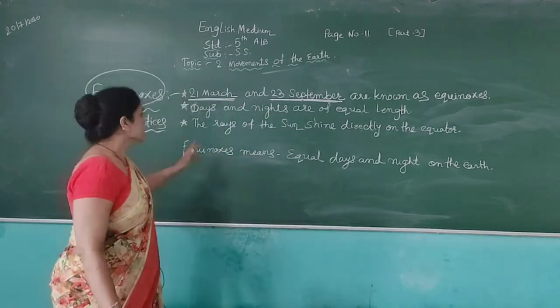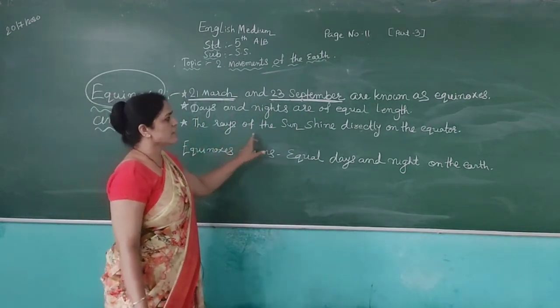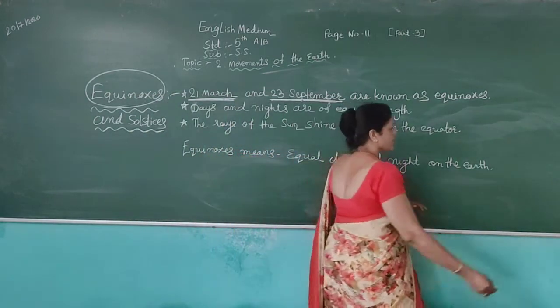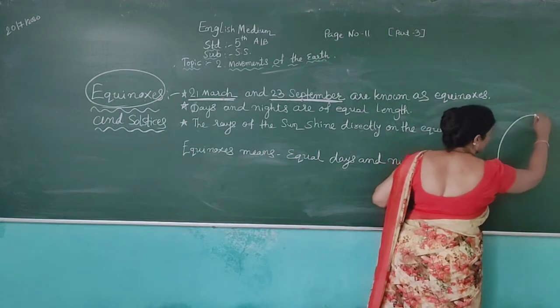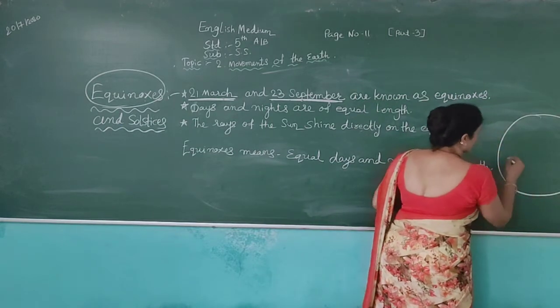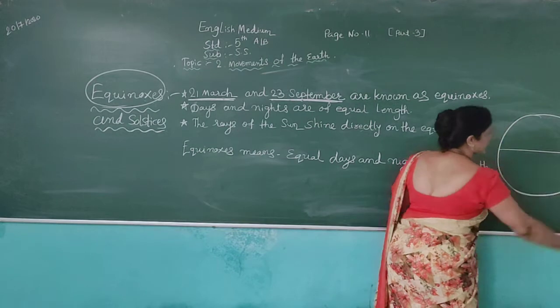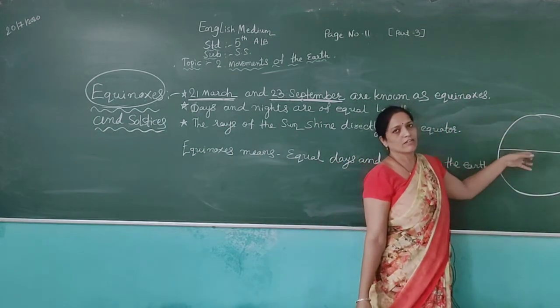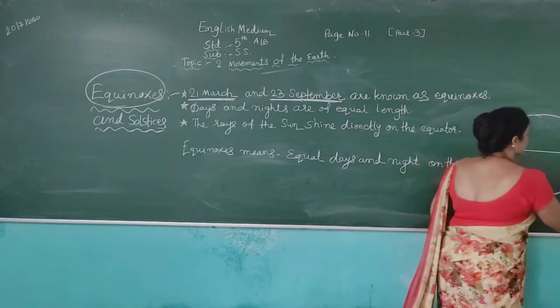The rays of the sun shine directly on the equator. In the last chapter, I taught you about the equator. The equator is located in the middle of the earth, and this equator divides our earth into two equal halves.